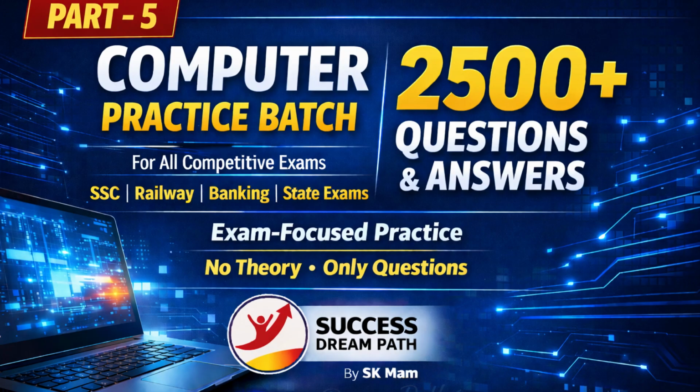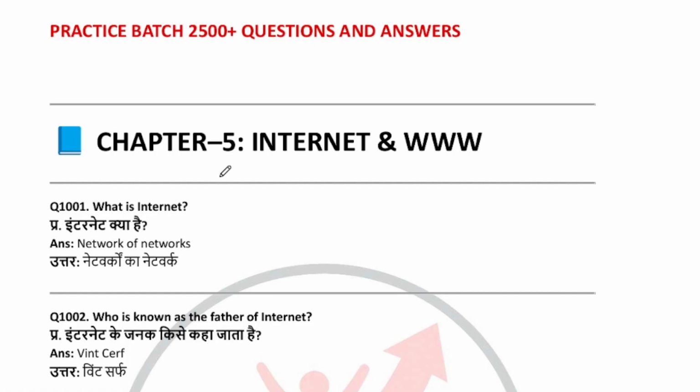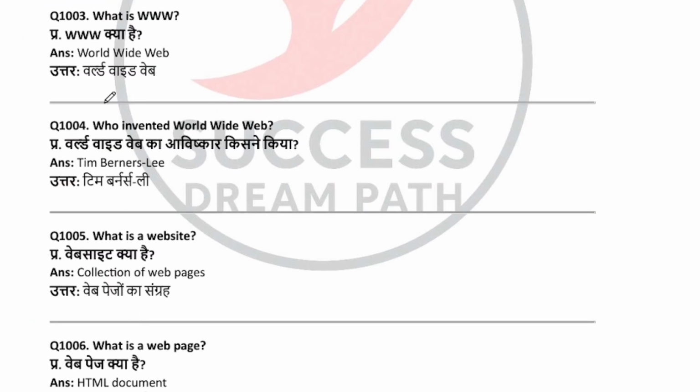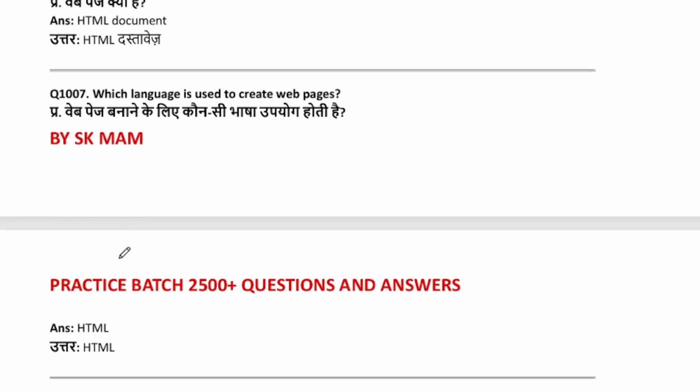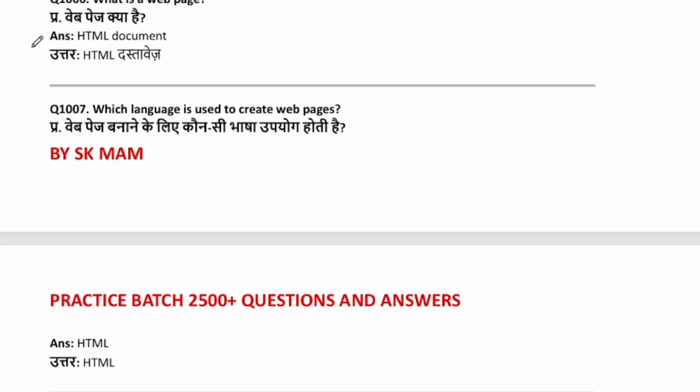का पार्ट 5 करने जा रहे हैं। तो चलिए स्टार्ट करते हैं। चैप्टर 5 इंटरनेट एंड www, फ्रॉम क्वेश्चन नंबर 1001। What is Internet? Network of networks. Who is known as the father of Internet? Vint Cerf. What is www? World Wide Web. Who invented World Wide Web? Tim Berners-Lee. What is a website? Collection of web pages. What is web page? HTML document. Which language is used to create web pages? HTML.